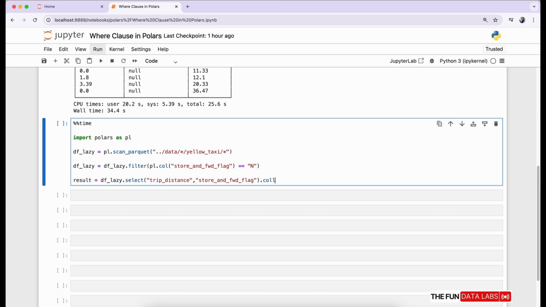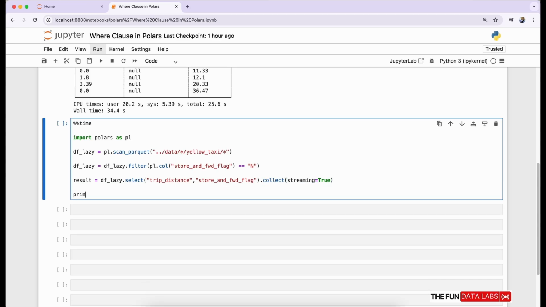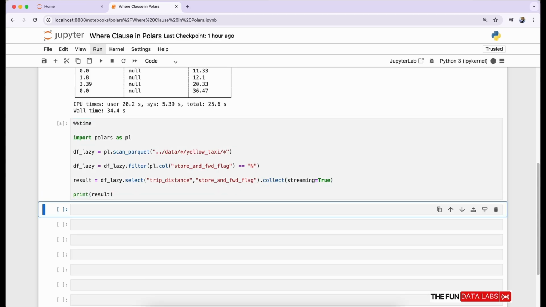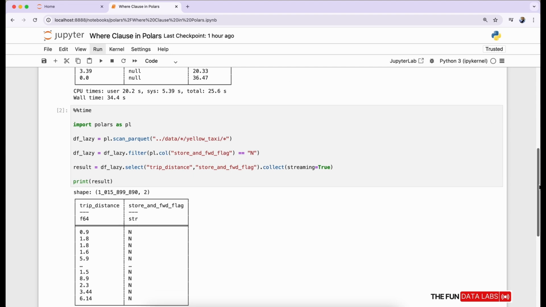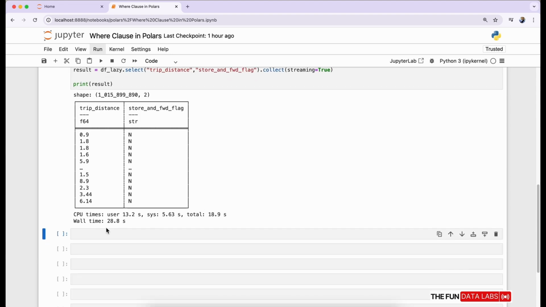Now we can call the collect method for lazy execution. Make streaming equals true, so it does not load all the records into memory at once. Now we can print the result. As you can see, we have all the results available with the filter condition working, and it's taking 28 seconds to work over 1 billion records.